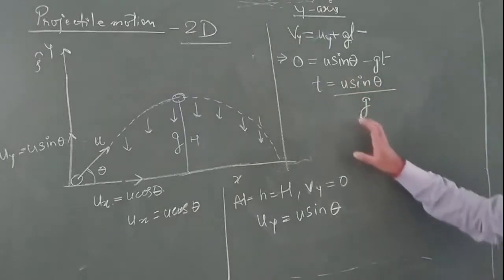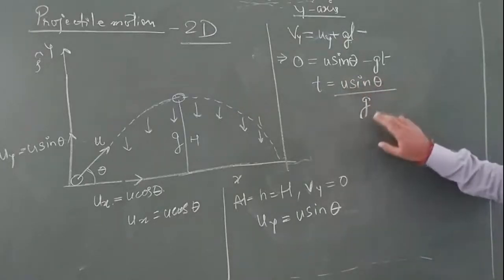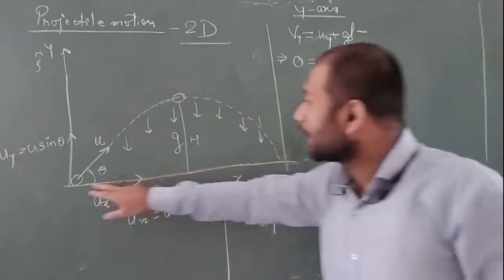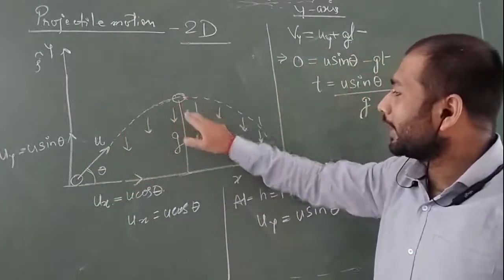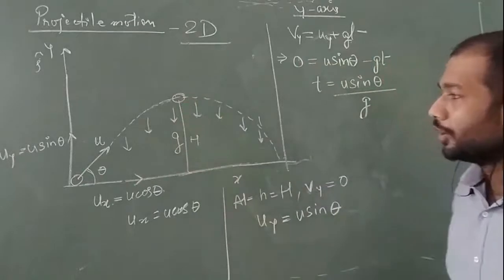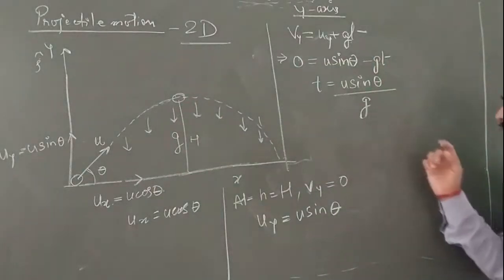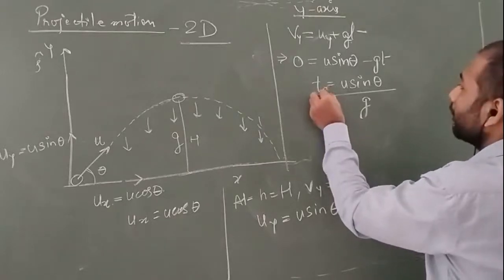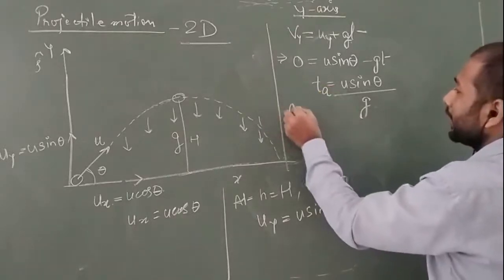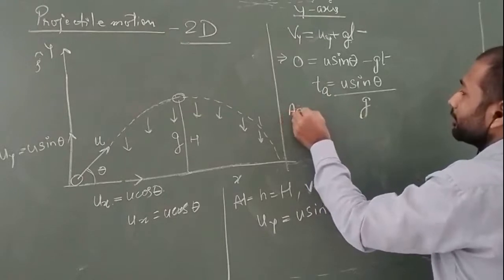Now everyone see carefully that this u sin theta upon g is the time at which our ball attains the maximum height and its velocity becomes zero. So it is the time to go to the maximum height, and this time is known as the time of ascent.